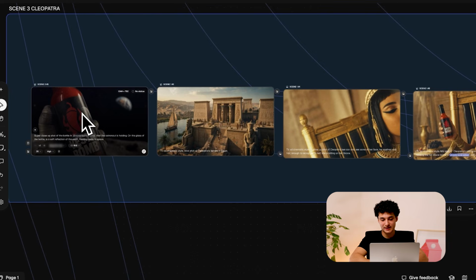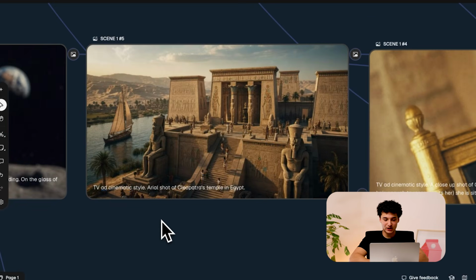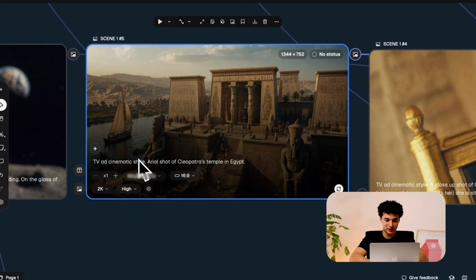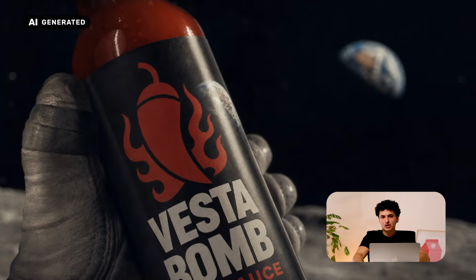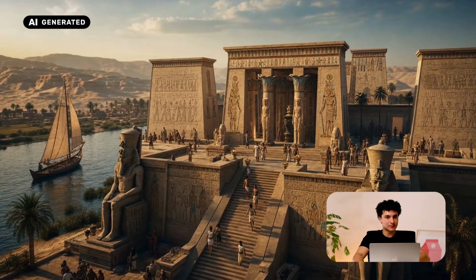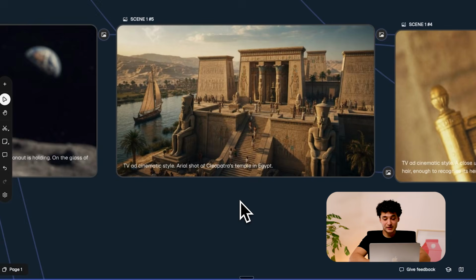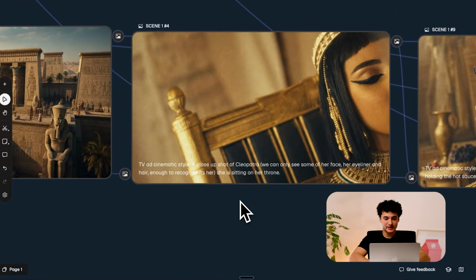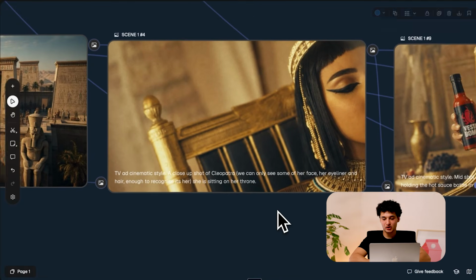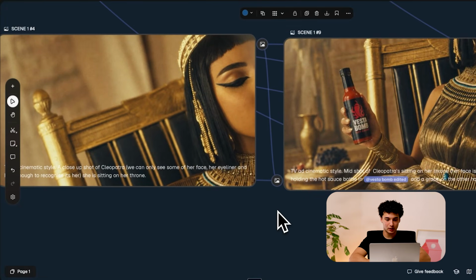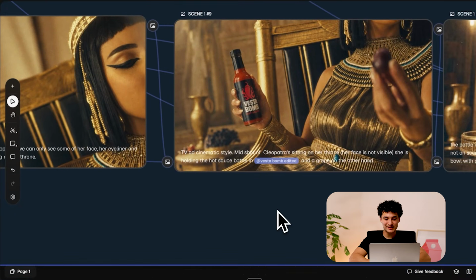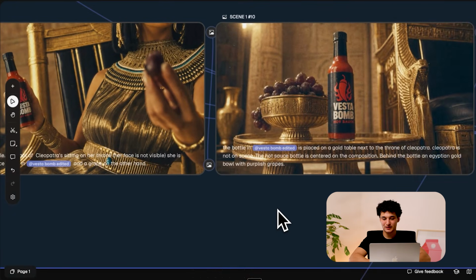Technically, the first shot of this scene is the last frame of the previous video, but the first shot of ancient Egypt is this temple of Cleopatra. We like to use wide-angle shots as establishing shots. An establishing shot shows the viewers where the scene takes place, so they understand what's happening. This is opposed to close-up shots, like the one we see in this next image. The next 2 images are close-up shots of Cleopatra, with the final image being the Vestabomb hot sauce bottle sitting on the table next to her.